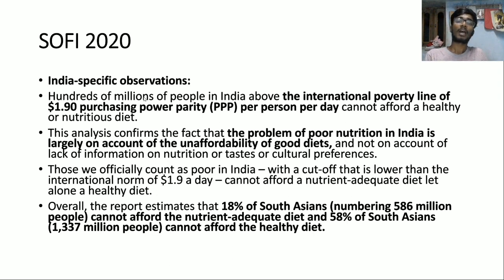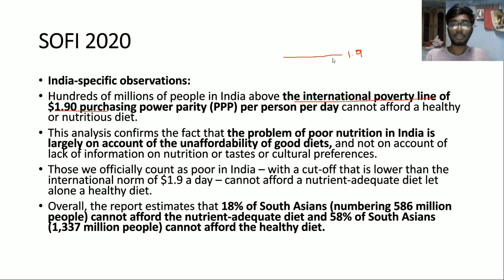So what are they? Hundreds of millions of people in India above the international poverty line of $1.90 purchasing power parity per person per day cannot afford a healthy nutritious diet. So what is this poverty line? Poverty line is actually a threshold limit, like a certain limit is imposed, and here the international poverty line is $1.90.